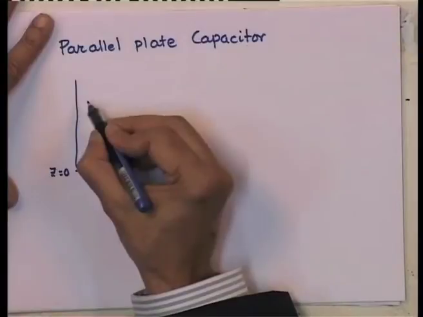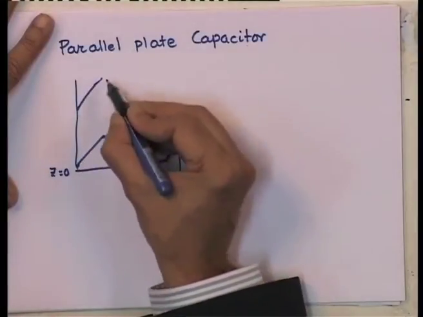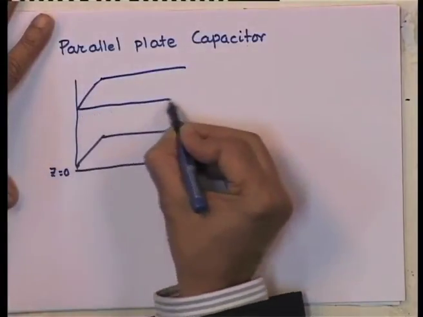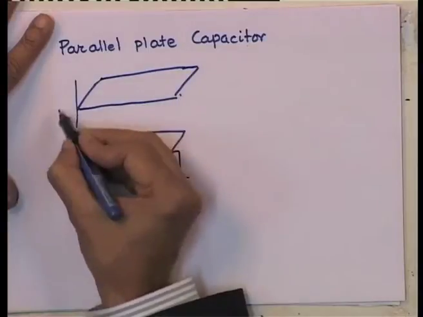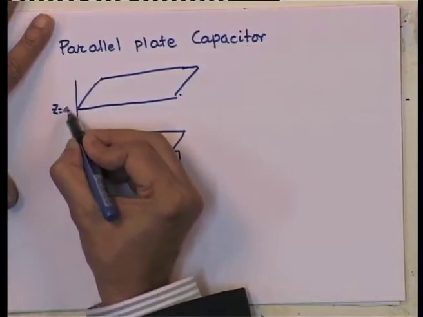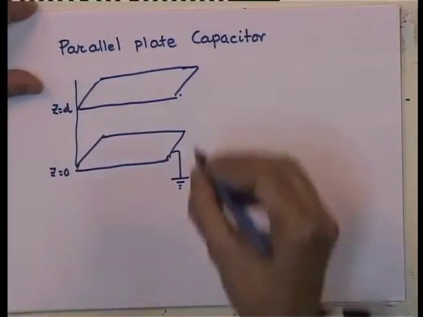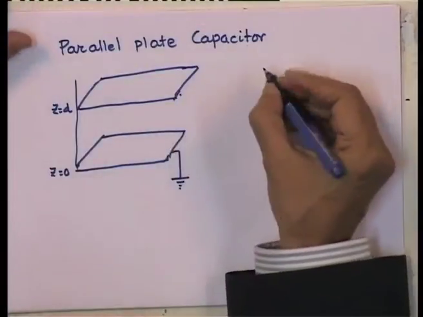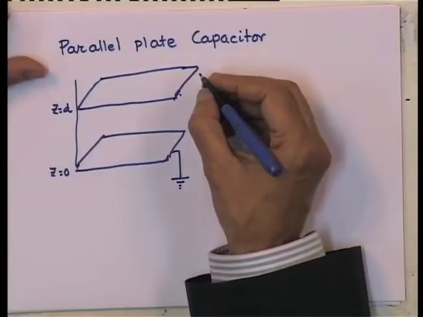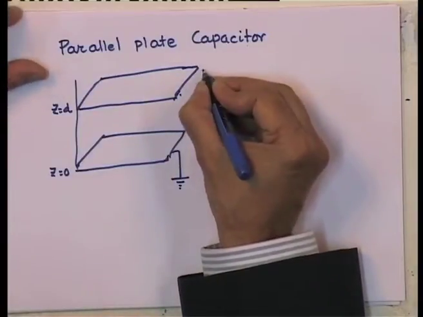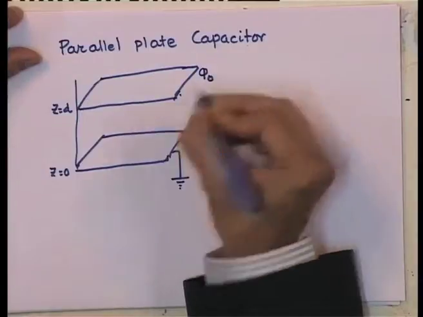And there is another plate at, let us say, z equal to d. This is the separation between the plates. Let us make a statement that the Dirichlet boundary condition is true, namely the upper plate is maintained at a potential V 0, phi 0.